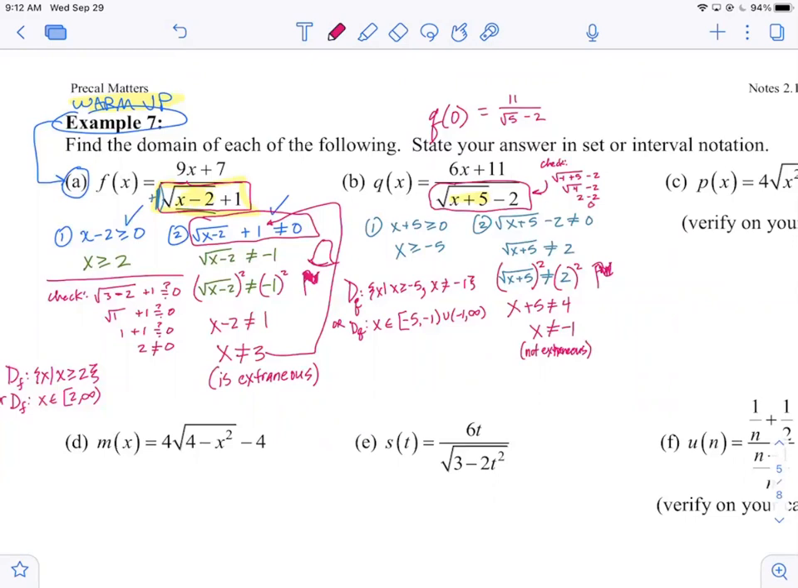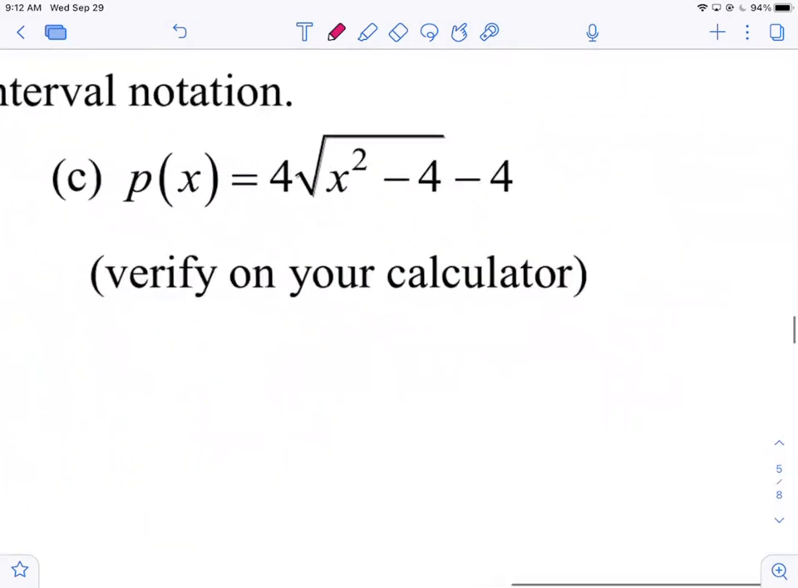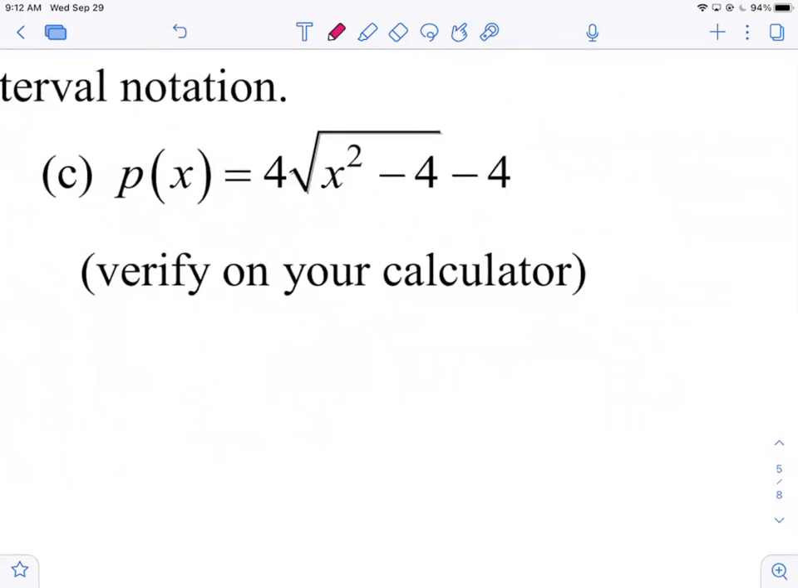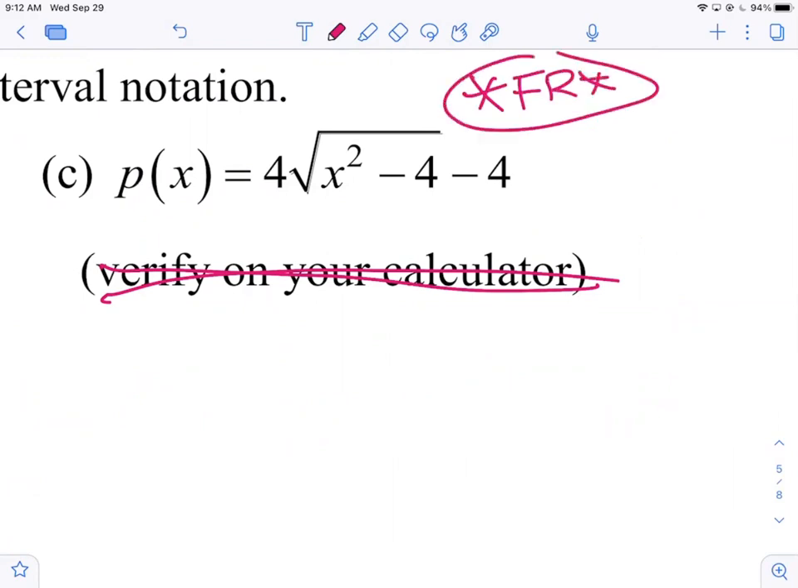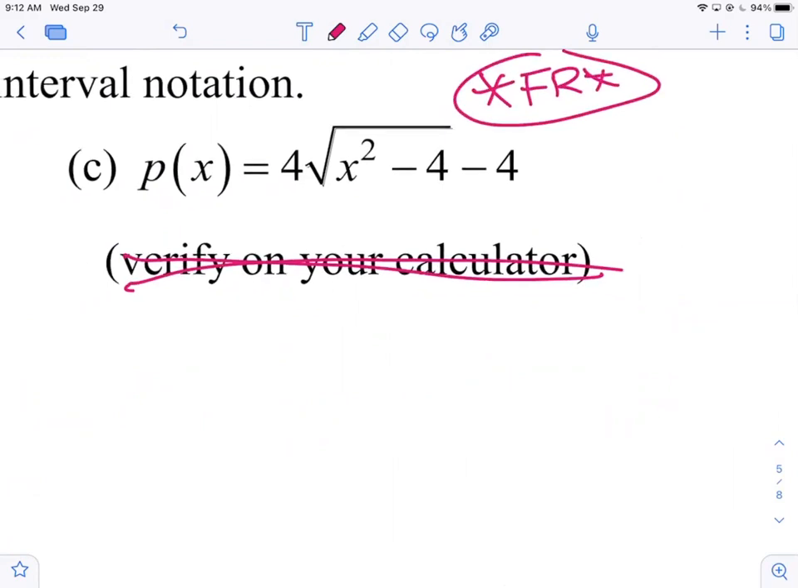All right, let's jump down here. Okay, there's a lot of 4s in this one. It says to verify in the calculator. We're not going to have time for that. We don't need to. Do we have a denominator in this one? No. There will be one on the free response like this, guaranteed. So here's all we have to do. We just put on one sock, right? X squared minus 4 has to be greater than or equal to 0.